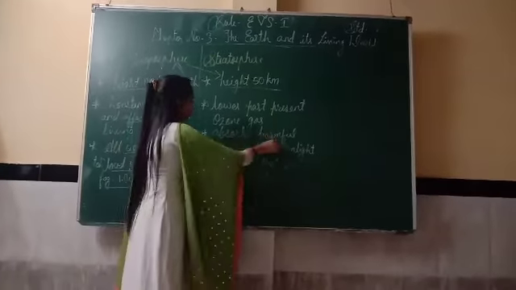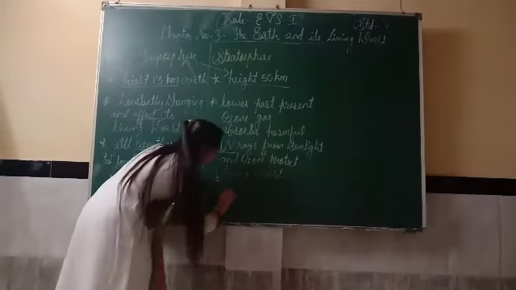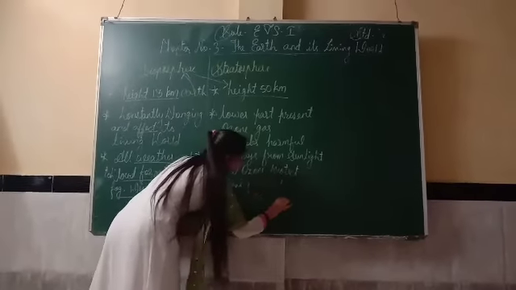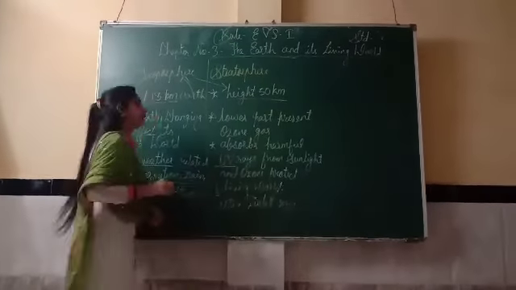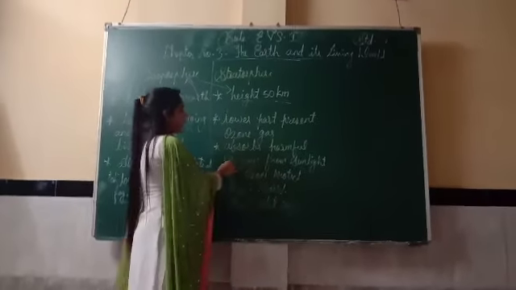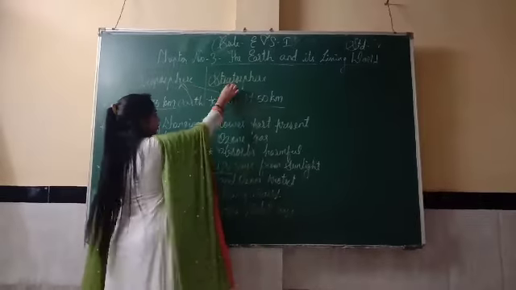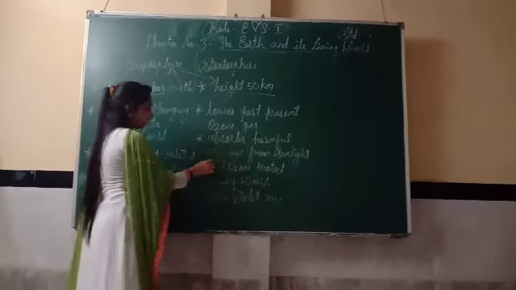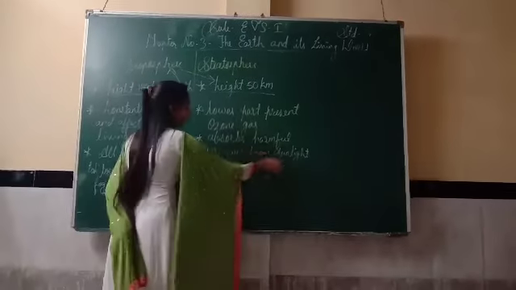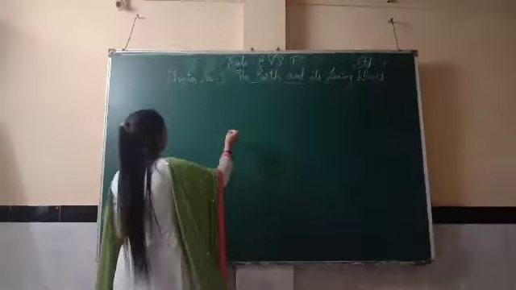Now it absorbs harmful UV rays. What is the meaning of UV rays? UV rays means ultraviolet rays. Ultraviolet rays are present in sunlight, and they are harmful and dangerous to us. But stratosphere absorbs this UV radiation, and ozone protects the living world. With the help of ozone, we live safely.